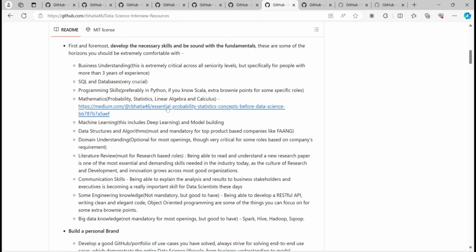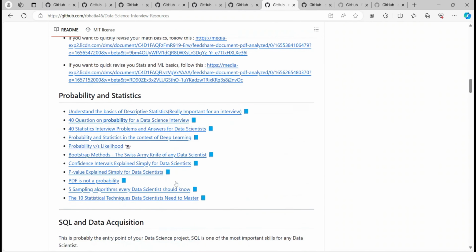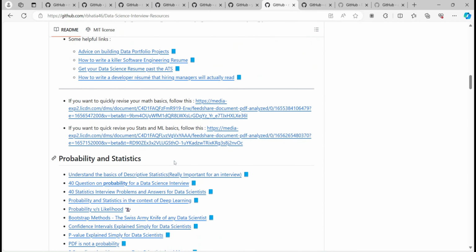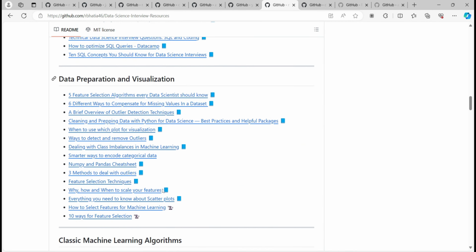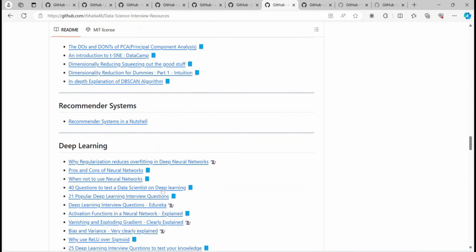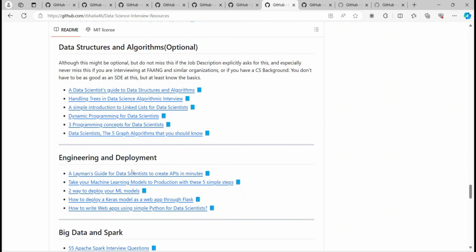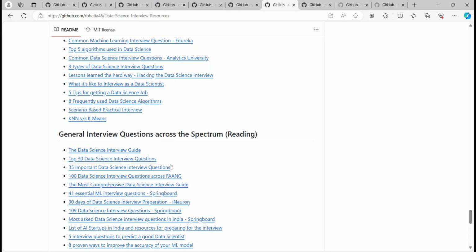They have listed how to get an interview, some tips regarding the resume, then things you have to master that are mostly asked in data science interviews, like probability, statistics, SQL, data preparation, then machine learning algorithms, unsupervised, supervised learning, deep learning, case studies, NLP, big data, Spark, and some general interview questions.